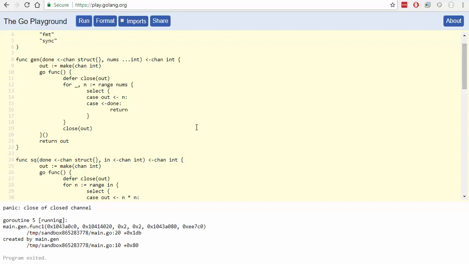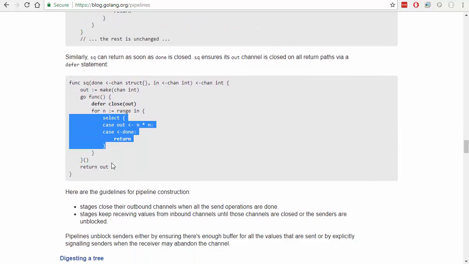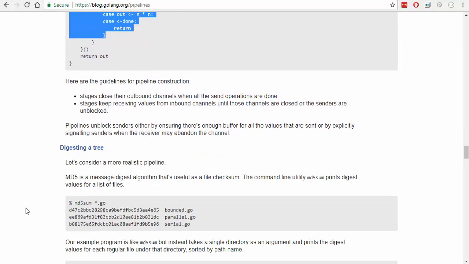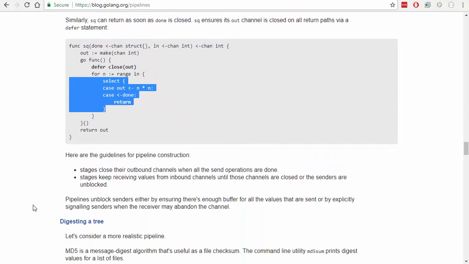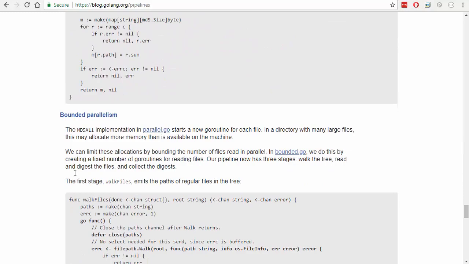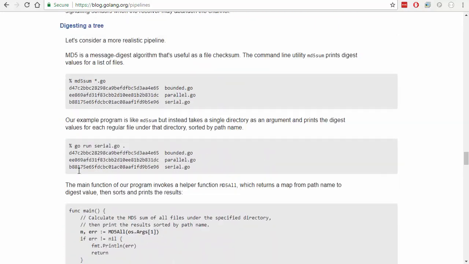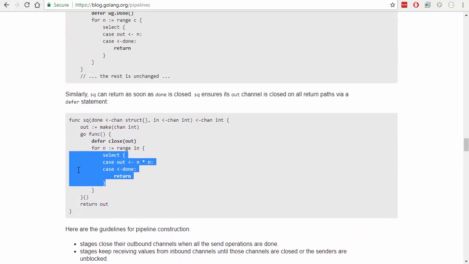Okay, so we're still getting our close of a closed channel. We'll just find that in a second. Okay, so this example goes on for some other examples here, this blog article, but we're going to stick to this one and figure out why we're getting that close.